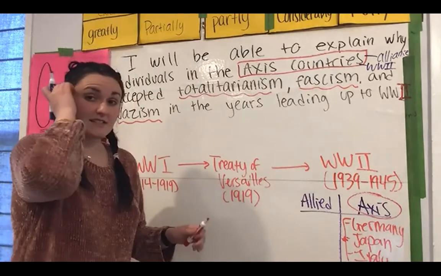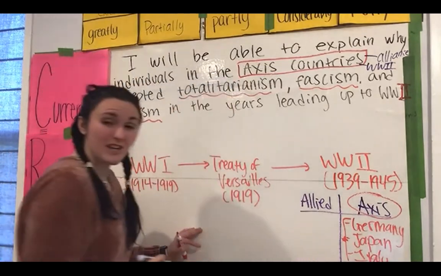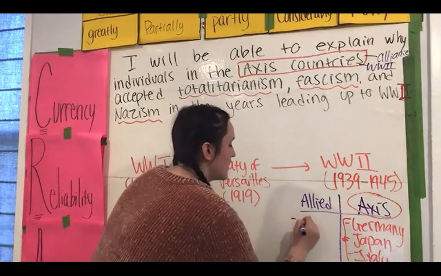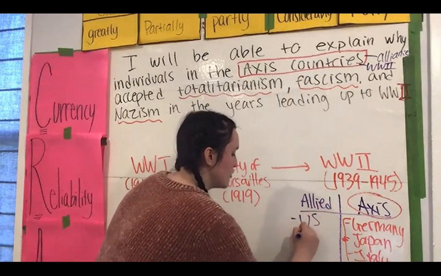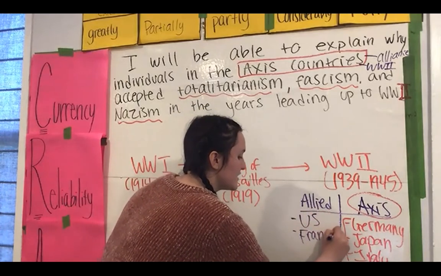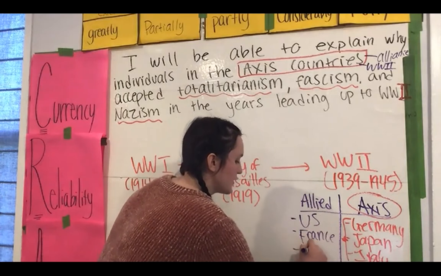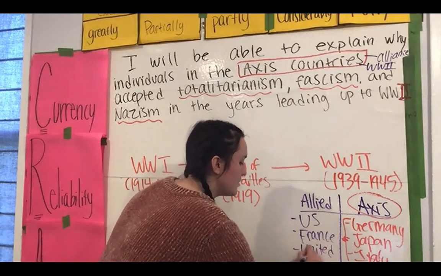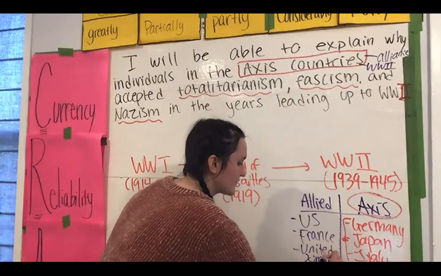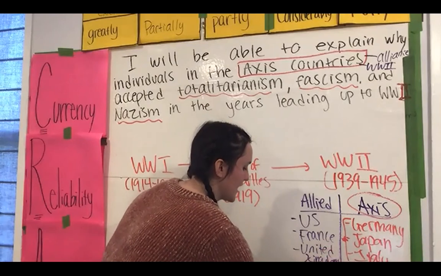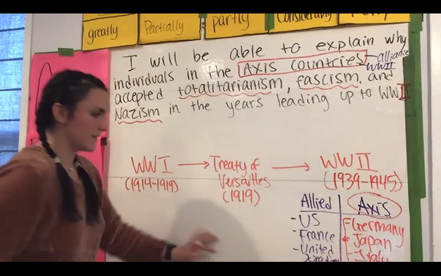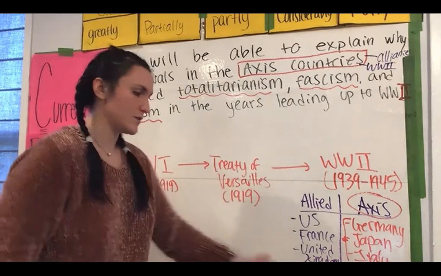They fought against the Allied powers. Those were the countries in yellow. So that eventually included the US, France, England, which at this point is known as the United Kingdom, and China.